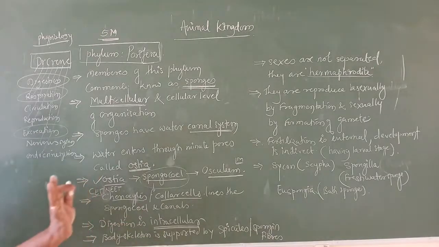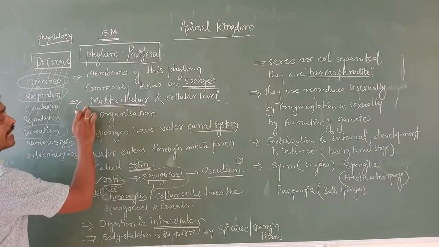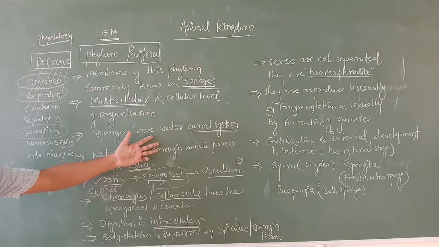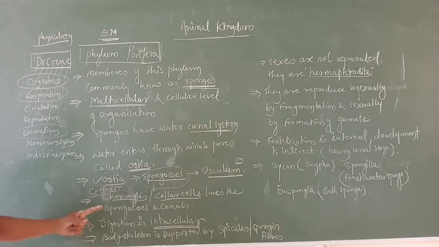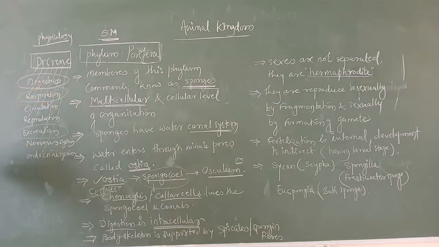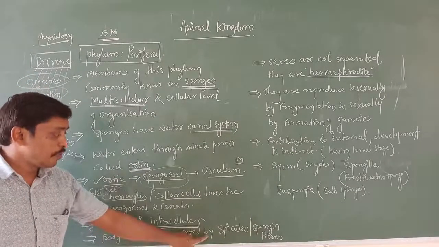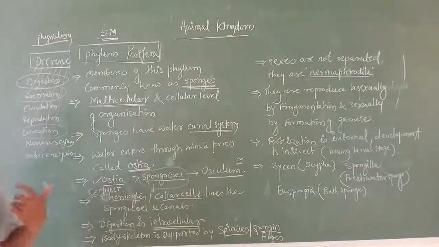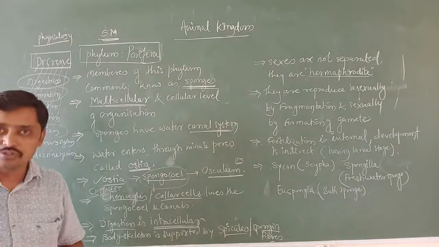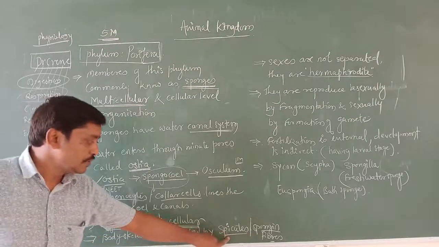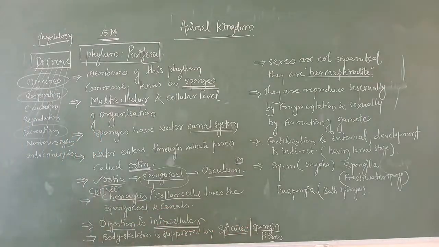Now here, first we wrote one character regarding the cellular level of organization. That is one thing, the unit character. Then here I am going to start digestion. Body skeleton is supported by spicules and spongin fibers. Our body skeleton is supported by what? Calcareous bones. Like that here, the body skeleton is supported by the spicules and spongin fibers. Spongin fiber, this is the next character.